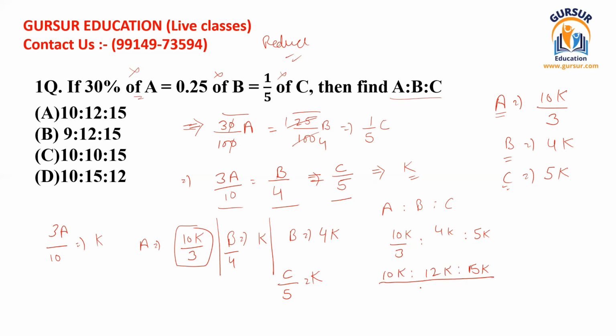So we are left with the value of this. And if this 3 is taken to the right hand side, then we are left with only this value: 10k ratio 12k ratio 15k. So k is a constant in all, and we can cancel it easily. This is similar in all the figures. So we are left with 10 ratio 12 ratio 15. And this has been given in option A. We shall select it as our possible answer.